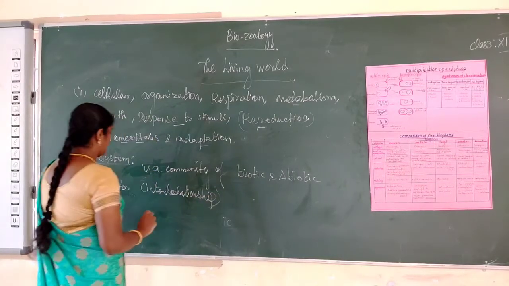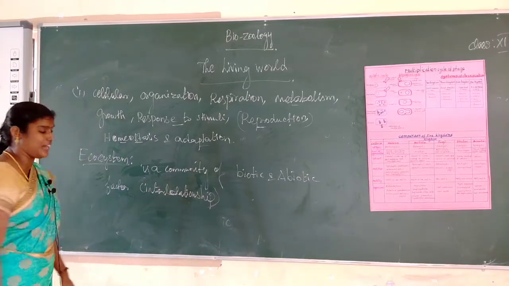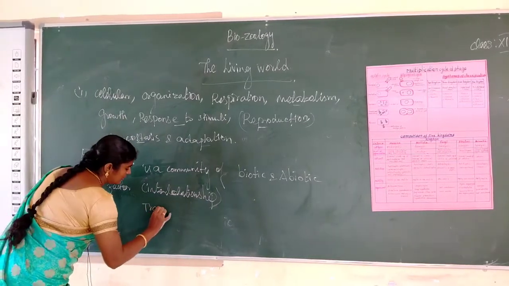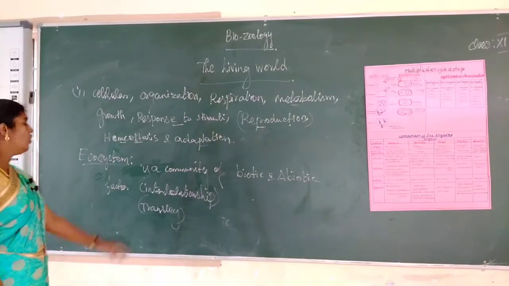This interrelationship is called an ecosystem. The term ecosystem was introduced by the scientist Tansley. It is a very important word, note it.